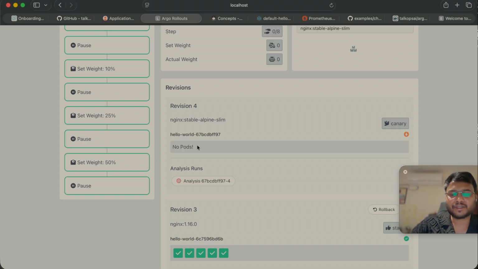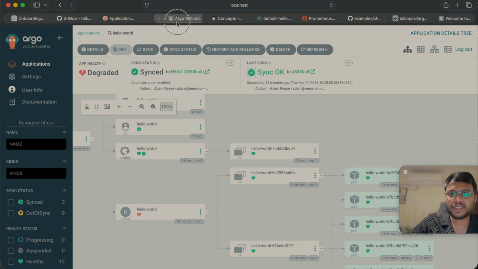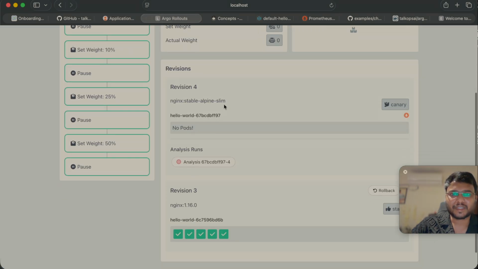The threshold was that 5xx should not go beyond 5%, but right now it has come to 49%. Because of this, for this new version it has rolled back automatically, correct?